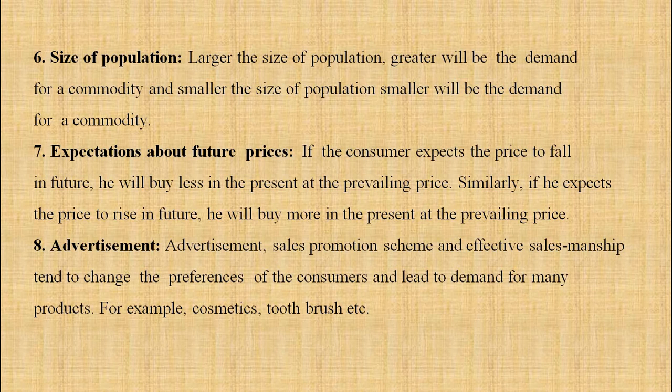Then expectations about future prices. If the consumer expects the price to fall in future, he will buy less in the present at the prevailing price. Similarly, if he expects the price to rise in future, he will buy more in the present at the prevailing price. Suppose you go to the market, and you come to know that the price of onion will be rising for the next week, then whatever the price, though the price of onion is rising this week, you are going to buy them. This is what you have to understand about expectations about future prices.